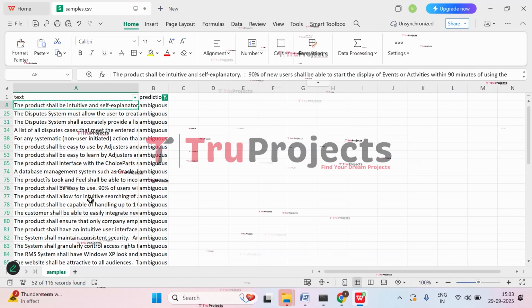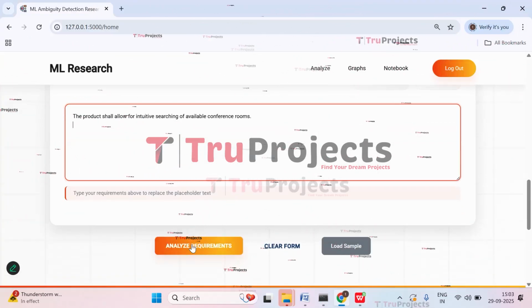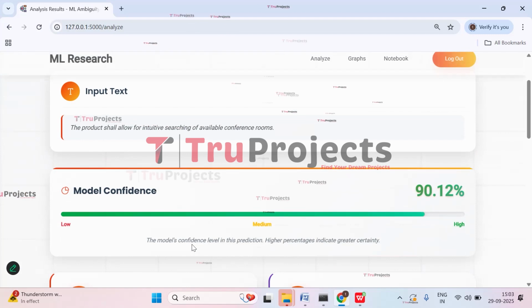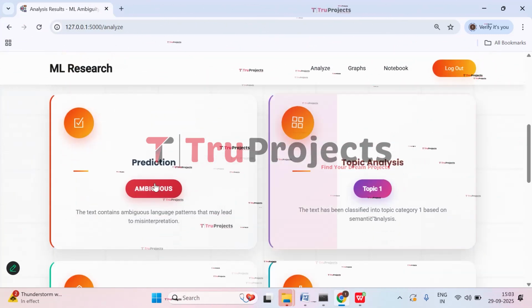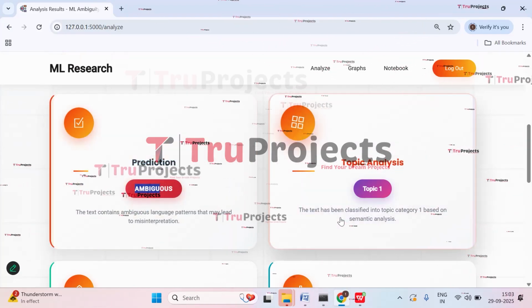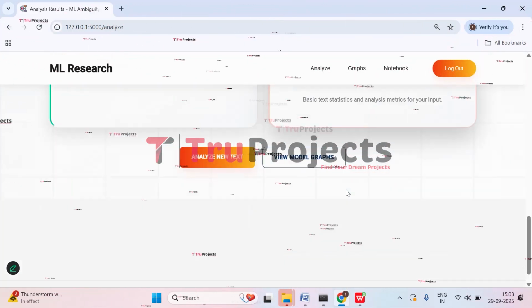So let's copy the other text, copy it, get back, paste it, click on analyze requirements. And here we got the prediction with 90.12% accuracy. And here we have the prediction to be ambiguous. And here we have topic analysis of topic 1, key terms, and the analysis summary.